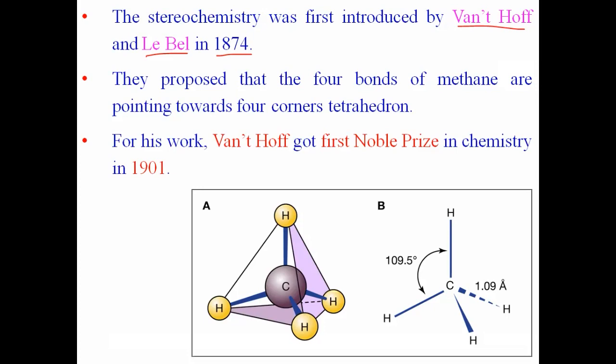मग क्वेश्चन आहे, व्हॉट इज द इम्पॉर्टन्स ऑफ स्टेरिओकेमिस्ट्री? To study the organic reaction, to study the chemical reaction, to study the reaction mechanism, we must know about the stereochemistry of that compound. We must know about the geometry of that molecule. And therefore, stereochemistry is a very, very important concept related to the organic reaction. आणि म्हणून या सायंटिस्टला पहिलं नोबेल प्राइज दिलं गेलं 1901 मध्ये बँटॉफ या सायंटिस्टला फॉर हिज वर्क इन द स्टेरिओकेमिस्ट्री. ओके, दिस इज जस्ट इंट्रोडक्शन.